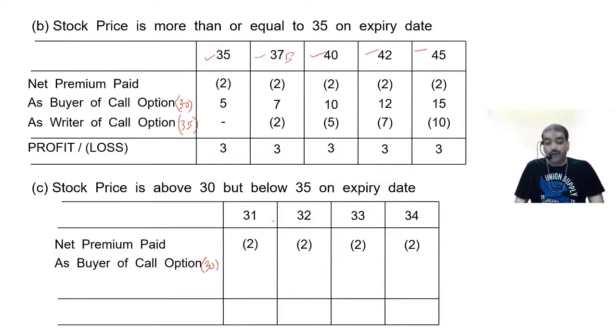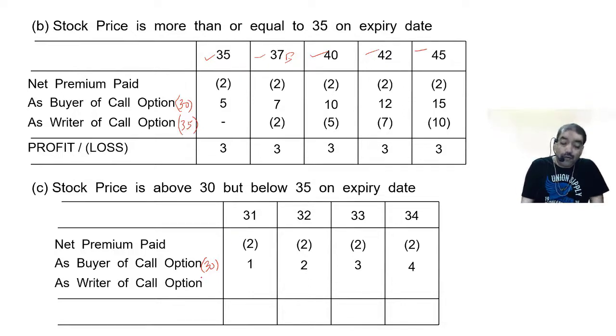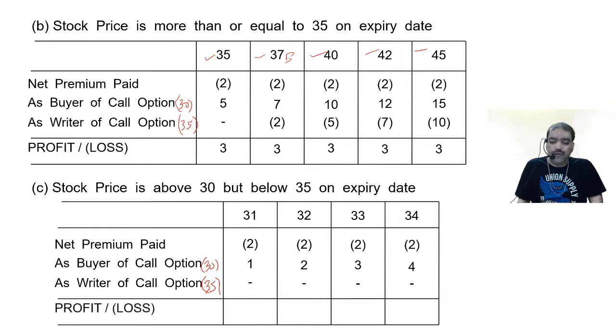All the 4 cases. I will buy at 30, sell at 31, make a profit of 1 rupee. Buy at 30, sell at 32, make a profit of 2. Buy at 30, sell at 33, make a profit of 3. Buy at 30, sell at 34, make a profit of 4. Writer of call option, I will not decide, you will decide. When will you buy? When it is more than 35. Is it more than 35? No. So you will not buy. So I will not sell. So there is nothing for me to do now.